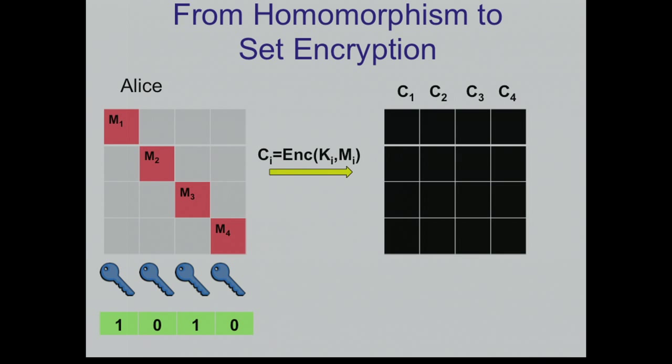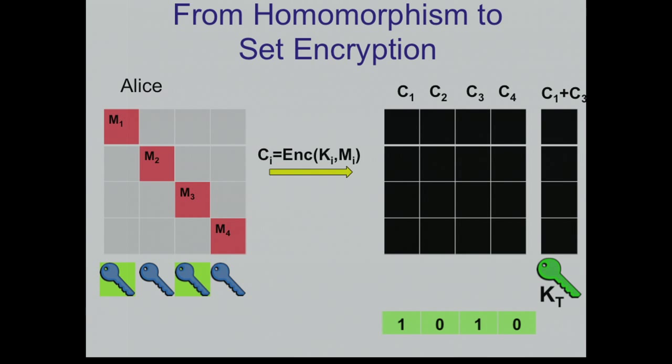Now comes the afternoon. There is a subset of the messages that Alice wants to reveal, so she adds the corresponding keys and sends the result to Bob. Bob sees this subset and can add together the corresponding columns, in this case C1 and C3, the corresponding ciphertexts. Then he uses the combined key to open this ciphertext, and gets M1 and M3. Since we put them on the diagonal, they do not mix up, and we get the messages as we wanted. And so that's the construction.